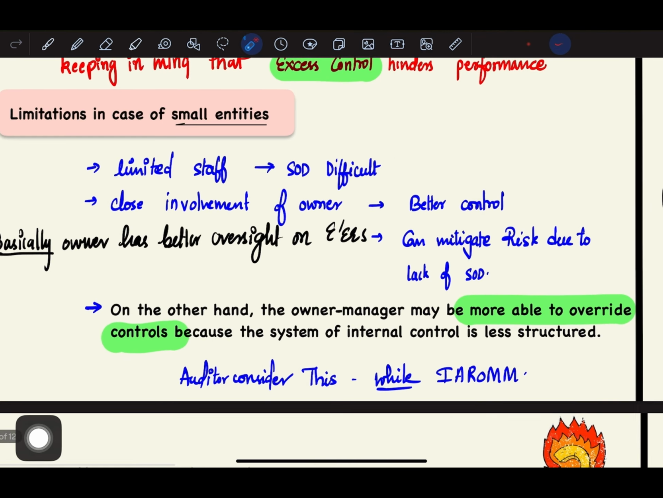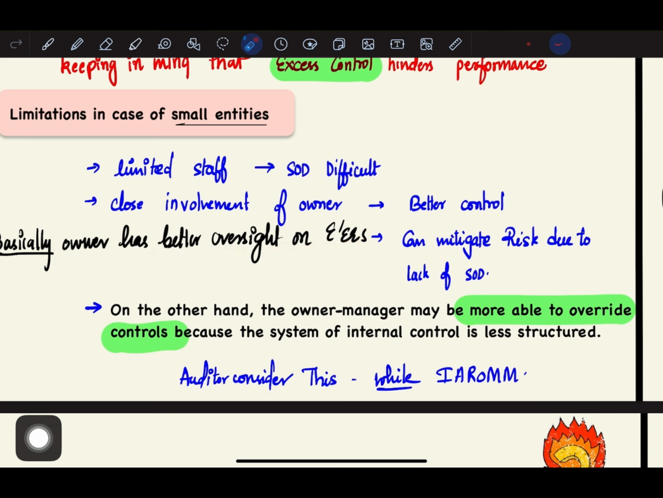Next, limitations in case of small entities. So in small entities, there is no need for a lot of internal control. There will be limited staff, and hence segregation of duty becomes difficult. But in small entities, there is close involvement of the owner. So when there is close involvement of the owner, there is better control. Basically, the owner has better oversight of the employees, and this can mitigate the risk due to lack of segregation of duties.